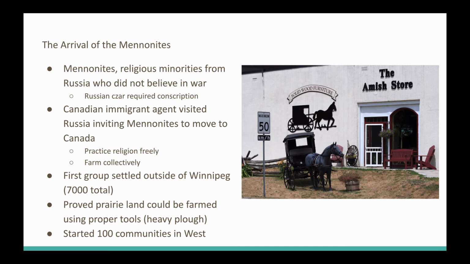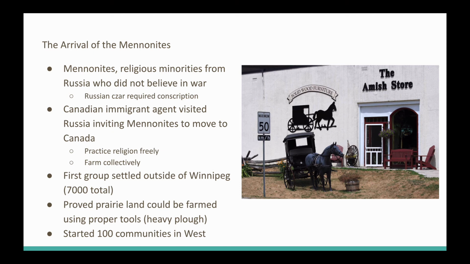So the Canadian agents that went over told the Mennonites, hey, come to Canada. You can practice your religion freely. It's a new country. Come on over. Why not? You can stay together even, and you can farm collectively. The first group of Mennonites who came over settled just outside of Winnipeg. 7,000 people in total actually came over.